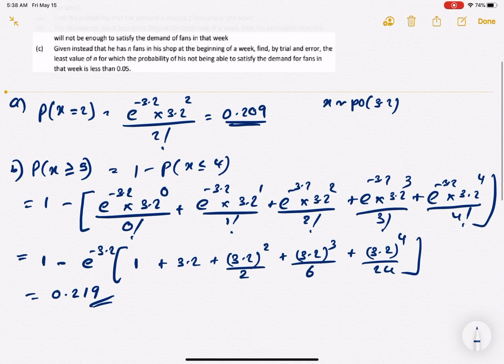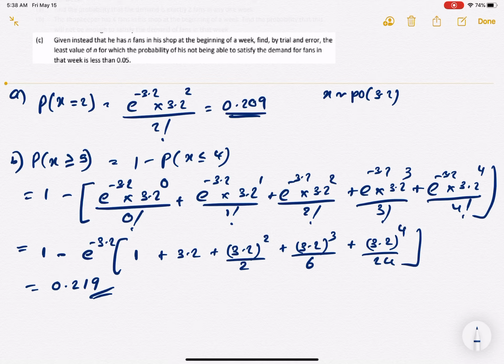So my part C: given that he has n fans in his shop at the beginning of the week, they want us to use the trial and error method to find the least value of n for which the probability of his not being able to satisfy the demand for fans in that week is less than 0.05. When you had 4 fans, the condition for not being able to meet the demand was x greater than or equal to 5.